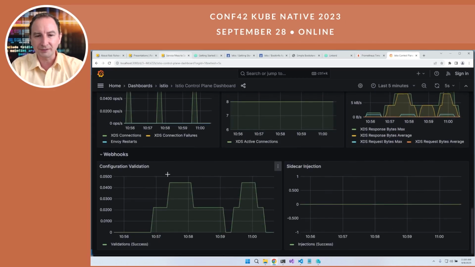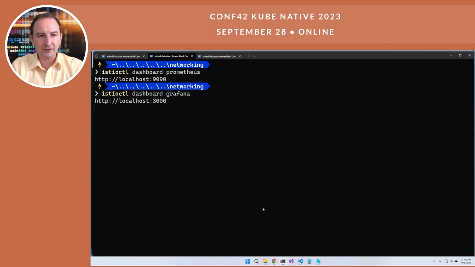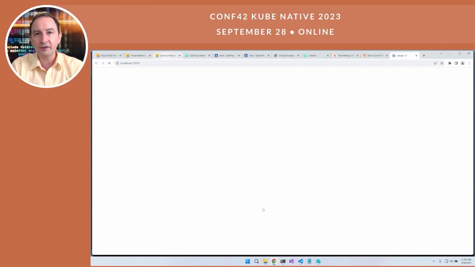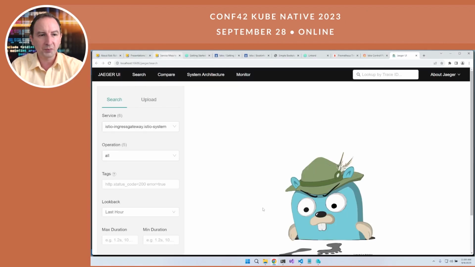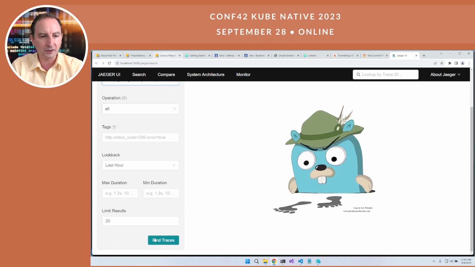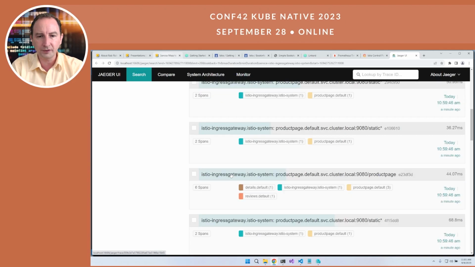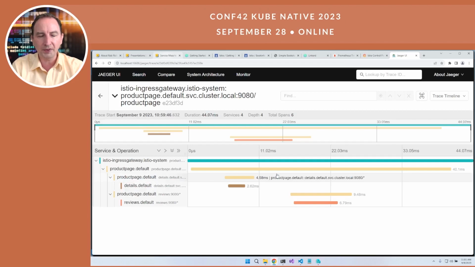That looks pretty neat. Let's dig into the next dashboard that comes built in with Istio that we might choose to enable. I'm going to use Jaeger. Now Jaeger is really great for open telemetry. It allows us to be able to grab traces between our system. So let's take a look at this one. We'll take a look at traces, and we can see the various calls to this system. Ooh, this one looks interesting. Let's pop open this one.